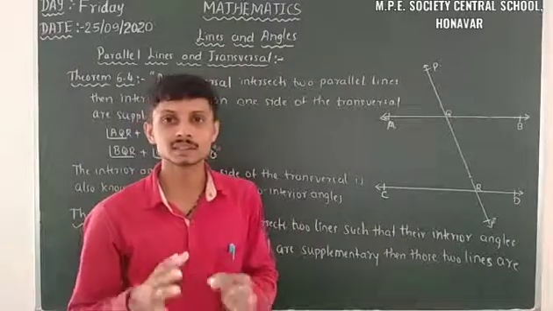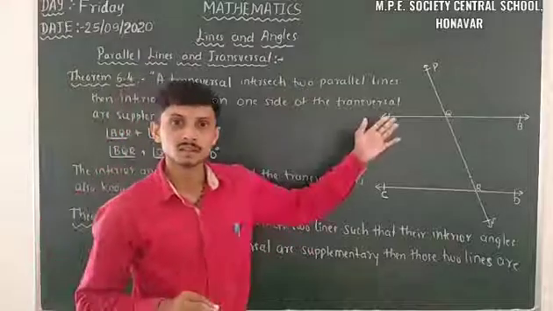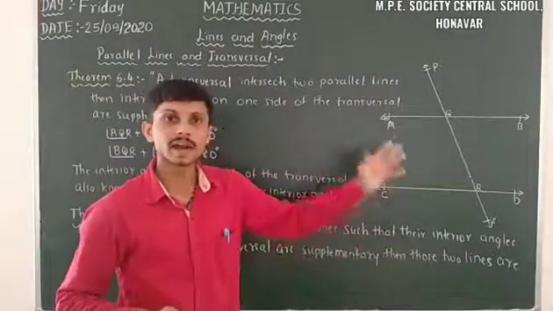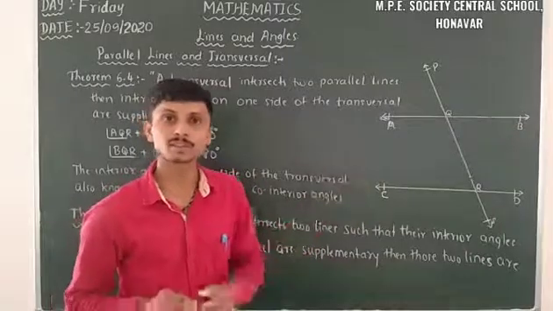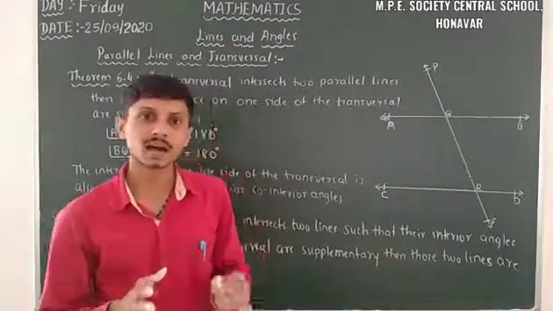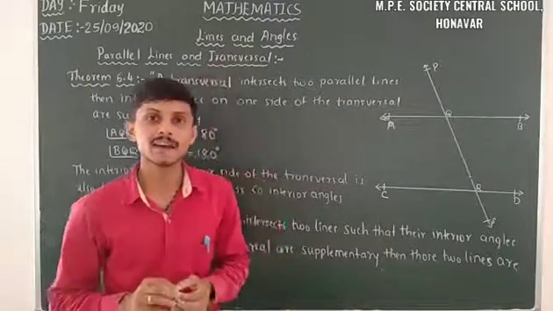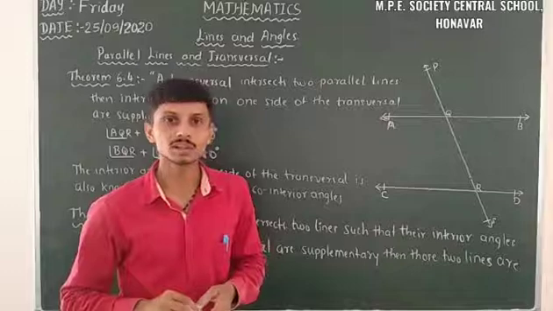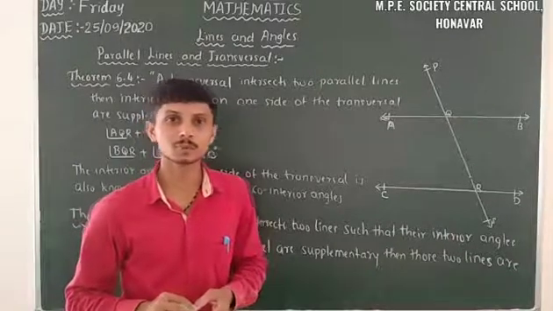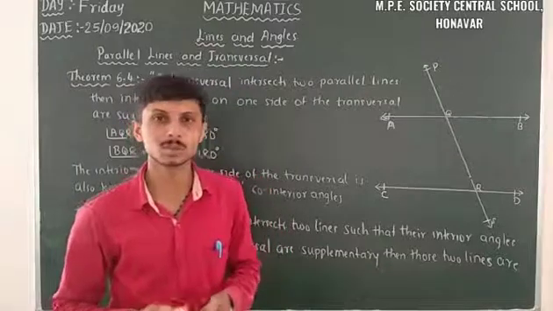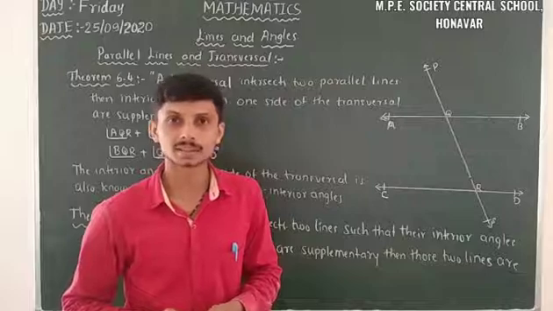A transversal intersects two parallel lines at two distinct points. So in this case, corresponding angles are equal, alternate interior angles are equal, and allied angles, that means interior angles on the one side of the transversal, are supplementary. So this is about the parallel lines and transversal. Here we have to solve some of the problems based on axiom 6.3, 6.4 and theorem 6.2, 6.3, 6.4 and 6.5. So that means it's completely based on parallel lines and transversal.